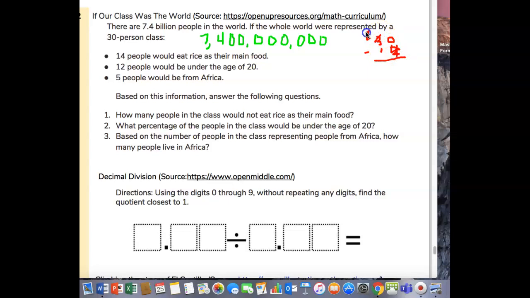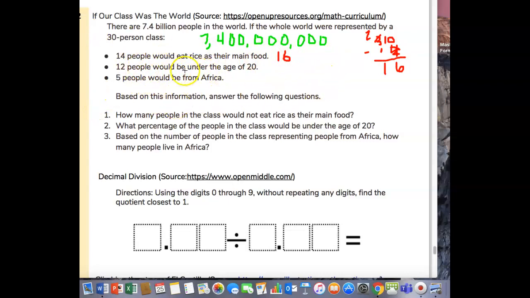You can tell I haven't done this in a few days. 10 take away 4 is 6. 2 take away 1 is 1. So if we had 14 in our class out of 30 eat rice, all we do to find out how many won't eat rice is 30 take away 14.